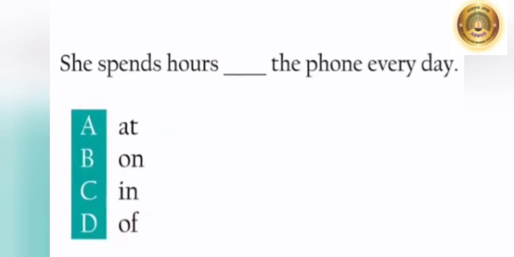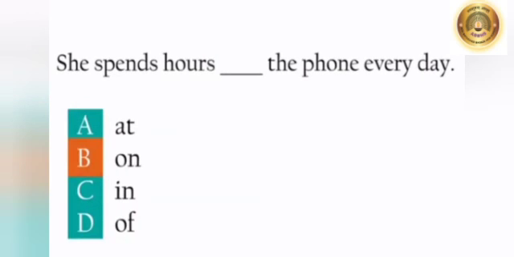Next sentence is, she spends hours dash the phone every day. A. at, B. on, C. in, D. off. So children, tell me the correct answer. Yes, B is the correct answer. So she spends hours on the phone every day.